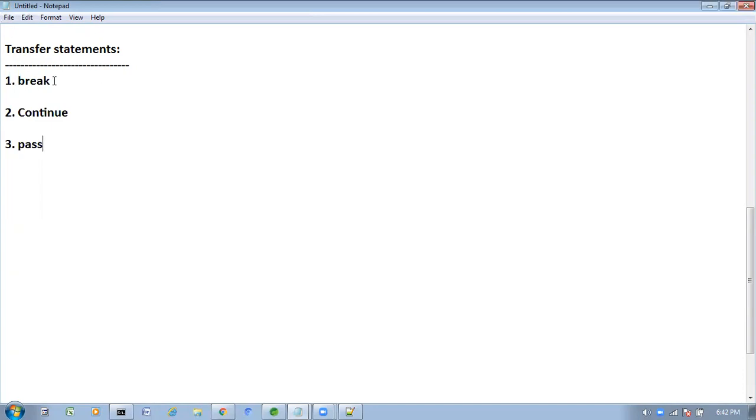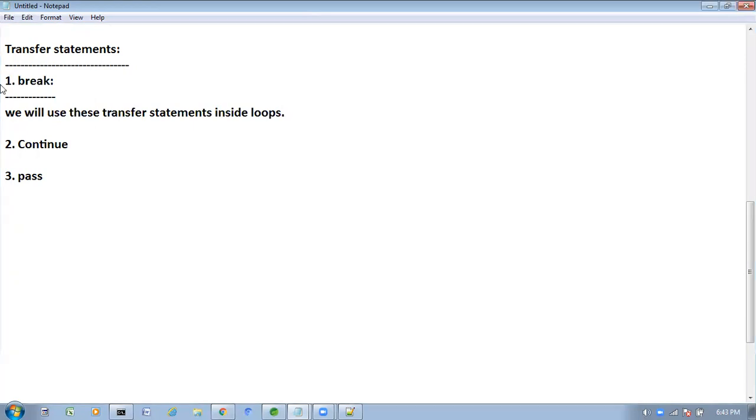When we will go for this break statement, where we will use these transfer statements? We will use these transfer statements inside loops, right?